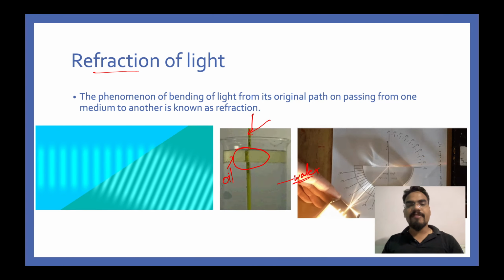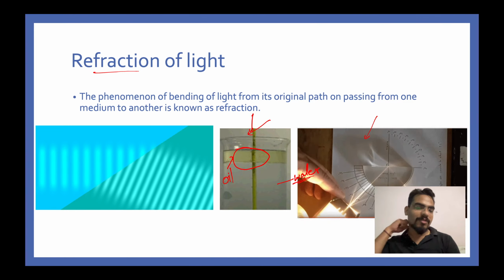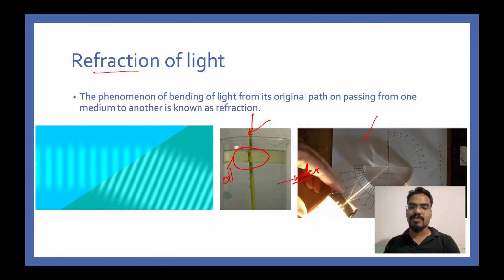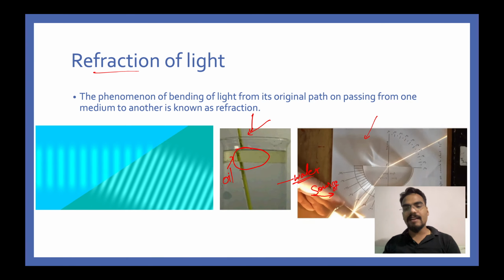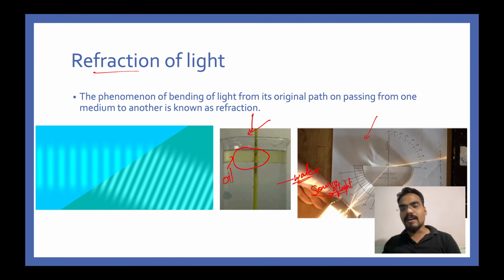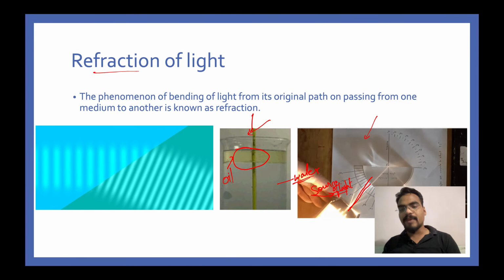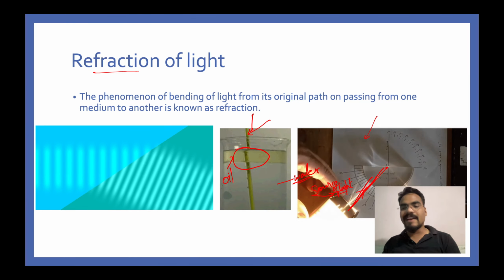Alright, so this was the second figure, and coming to the third figure, have a look at this third figure. What is happening is this: there is this source of light, where the light actually emerges from. As you can see, once the beam of light is incident on this surface, something interesting is happening.